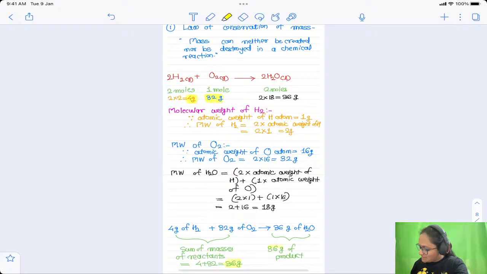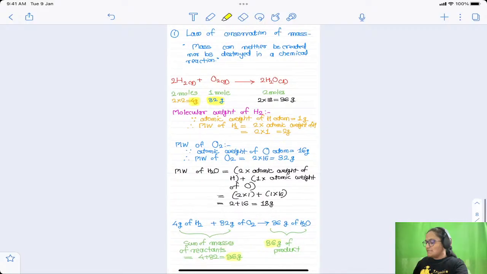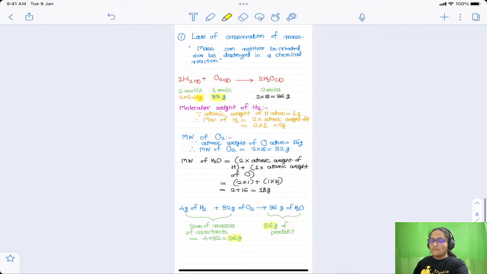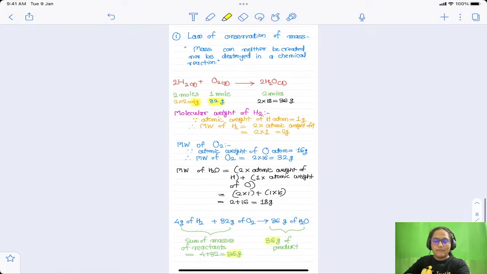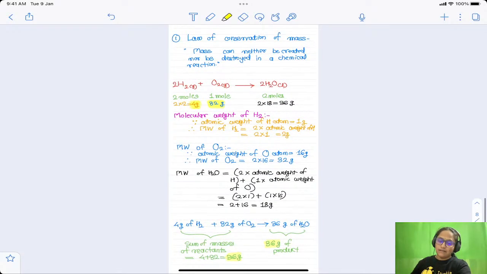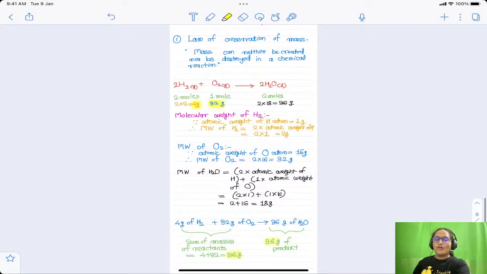36 gram of reactant and 36 gram of product are formed. That means mass is conserved. Out of 36 grams, not a single gram of mass is wasted, right? All the 36 grams are conserved in the product. Conserved means what? Nothing is wasted. Do you understand? This is called the law of conservation of mass.